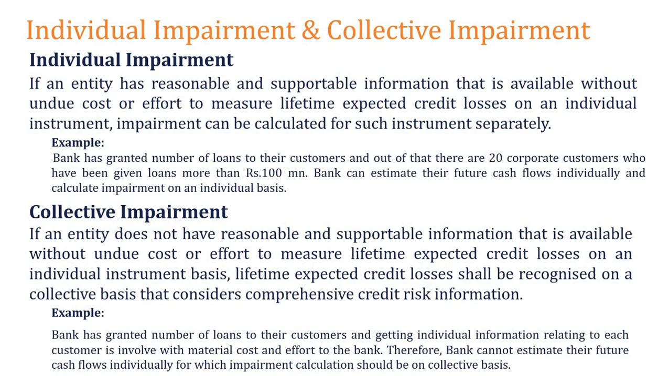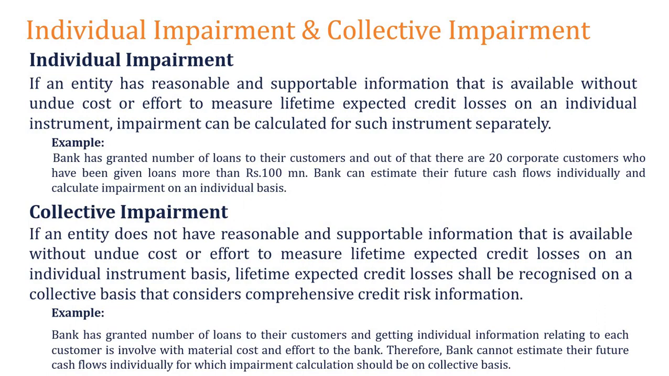Now look at this. Bank has granted number of loans to their customers and out of that there are 20 corporate customers. ඒ කියන්නේ companies වලට loan දීලා තියෙනවා who have been given loans more than 100 millions. 20 customers ලා ඉන්නවා loan එක 100 million එකට වඩා වැඩි. For that purpose we can make specific provision against their outstanding balance.